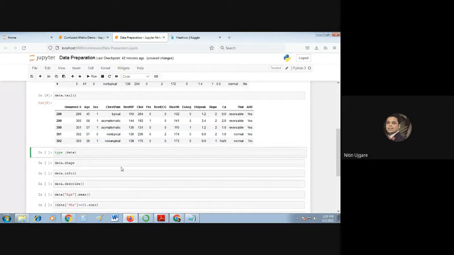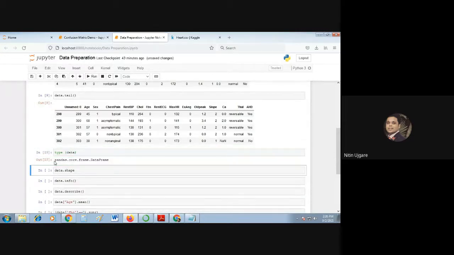Now, if you want to see what type of data we have, whether it is a data frame or something else, then you can use the function called type. To this function, we pass our data frame called data, and run it. You can see this is pandas.core.frame.DataFrame. So it's saying that this object is basically a data frame.